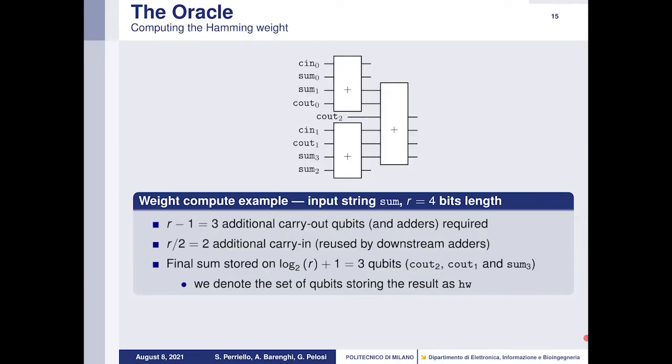In the top part of the slide, we see the quantum circuit corresponding to the Hamming weight computation for an input string of 4 qubits. We need R minus 1, which is equal to 3 additional carry out qubits for the adders. We need R divided by 2, which is 2 additional carry in qubits that are used by all downstream adders. The final sum is stored on log 2 of R plus 1, which is equal to 3 qubits. And we denote this set of qubits stored in the result as HV.